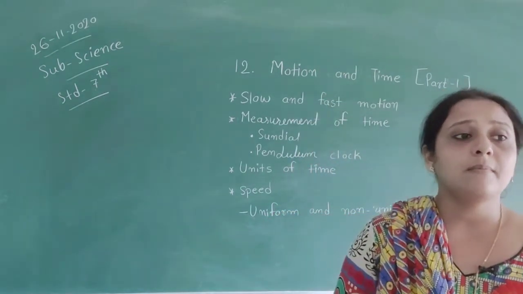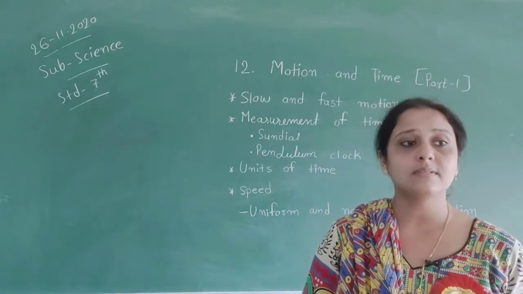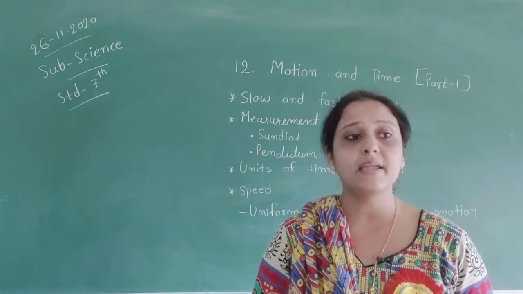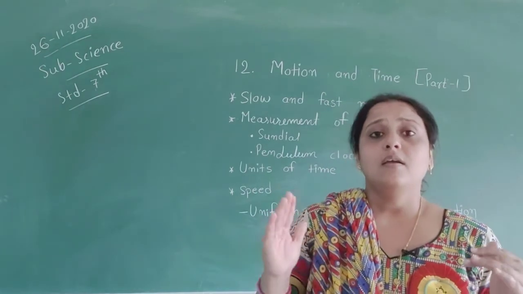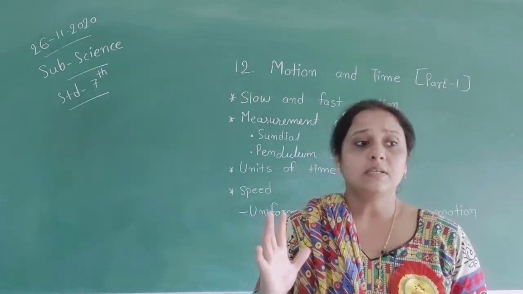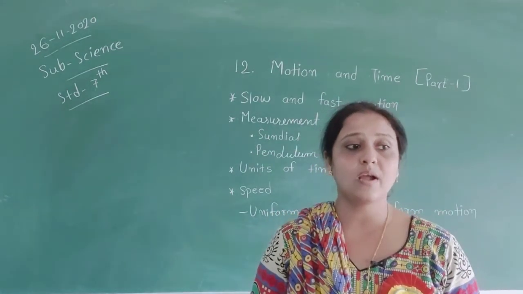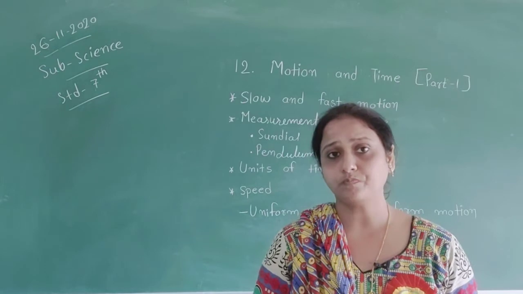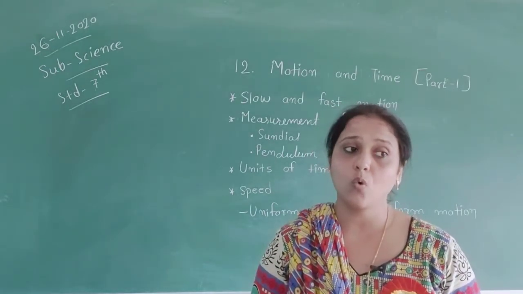A pendulum clock swings continuously under the influence of a wound-up spring and controls the action of its hands. You can also see in figure 12.6 the clock and watch used at home.